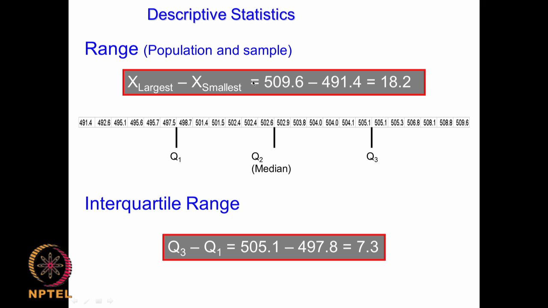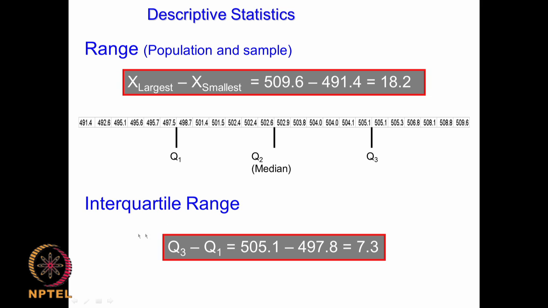Range is nothing but the largest point minus the smallest point. So if you have a large data set like this, the range of the data is 509 to 491. So if I am measuring the fermentation yield between 50 and 20 degrees, I would say 50 is one end, 20 is another end, the range is 30 degrees. So if I am measuring the growth of an organism between pH 3 and 8, the range will be 5. So this is very obvious, and we have been using that.